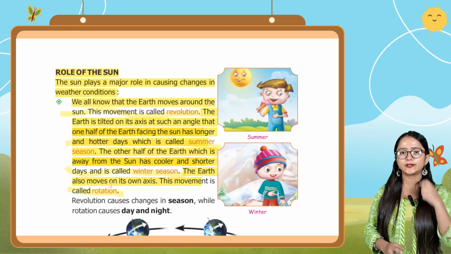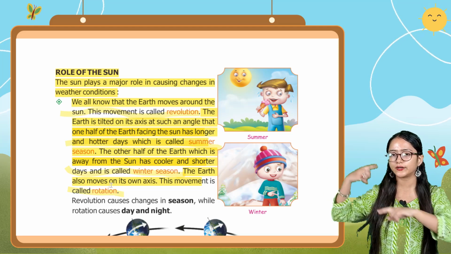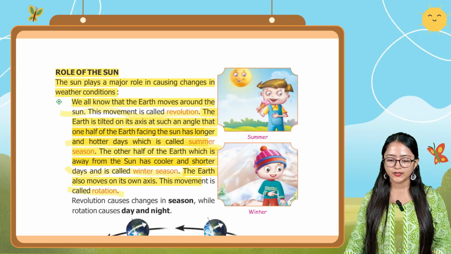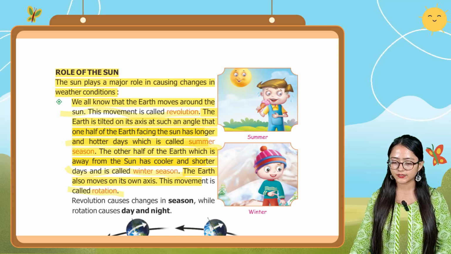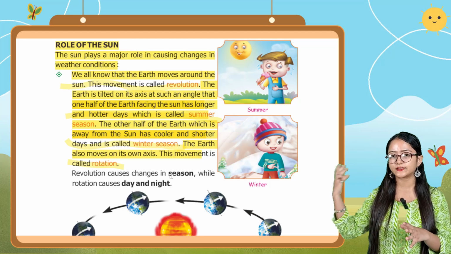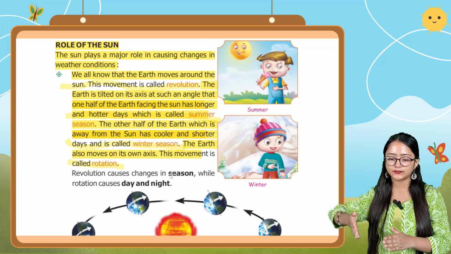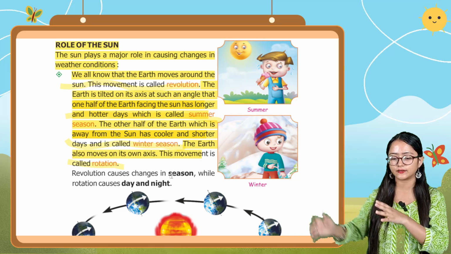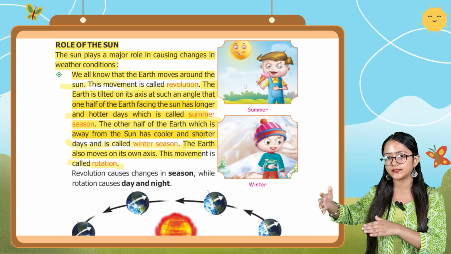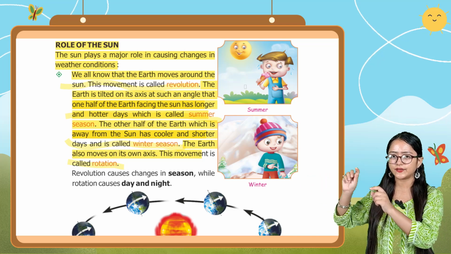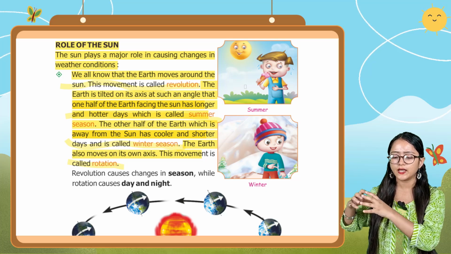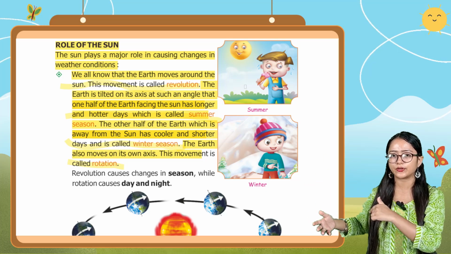Okay, so basically it is saying that the earth also moves on its own axis, and that process is known as rotation. Okay, so here you can see in this figure the summer season is given, winter season is given, and it happened because of the sun only. Okay, the first half which is facing the sun is having the summer season, and the other half which is getting little light or little heat of the sun, we can say that the winter season is going on in the other half.